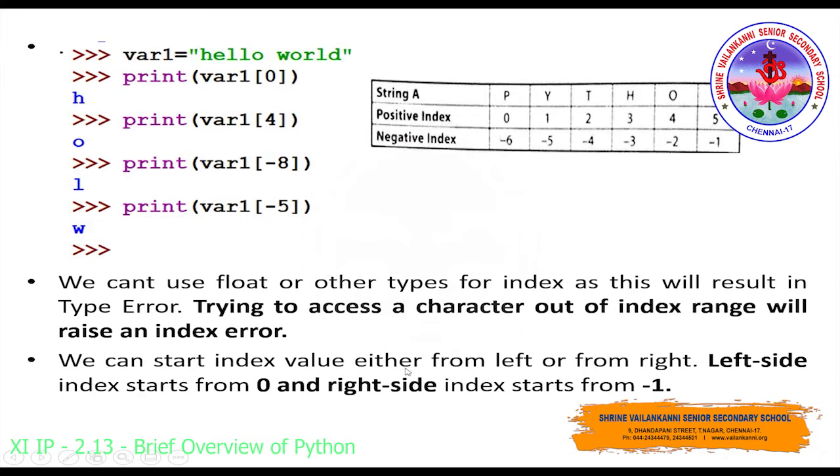Got it? And as I have told, if you try to access any character which is out of the index range, what is the total number of characters you have? Only 6, that is 0 till 5. If you try to access more than that, it will result in an error because there is no value out of 5. If I try to access print of string a of 6, it will result in an error because there is no such value. So you have to access the values only within the index range.